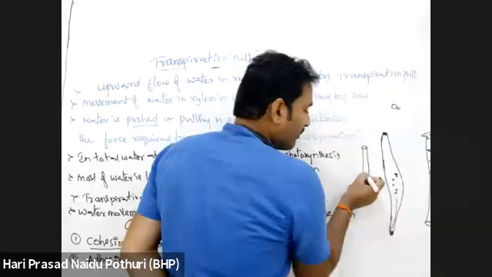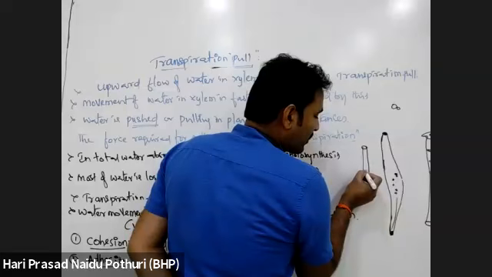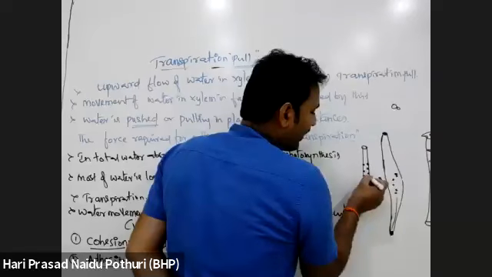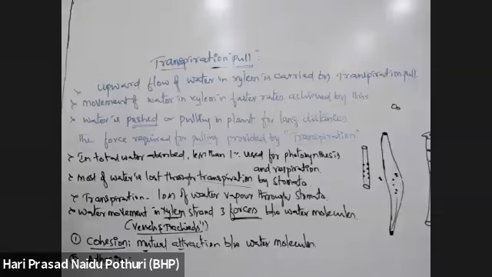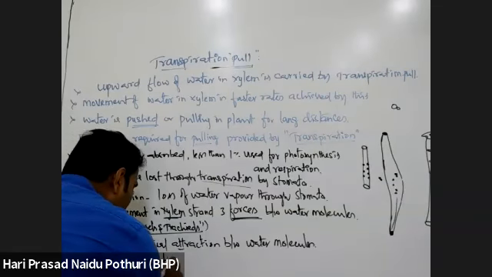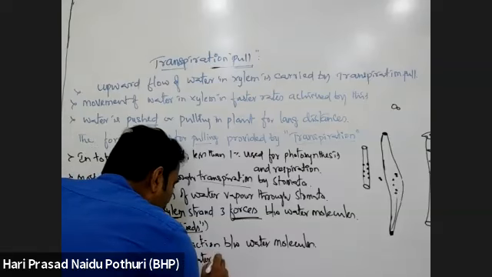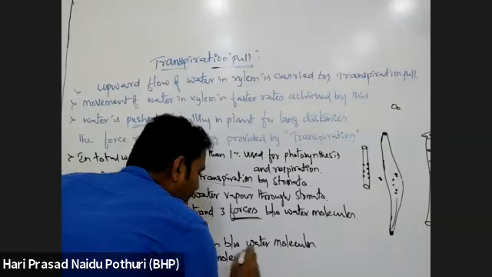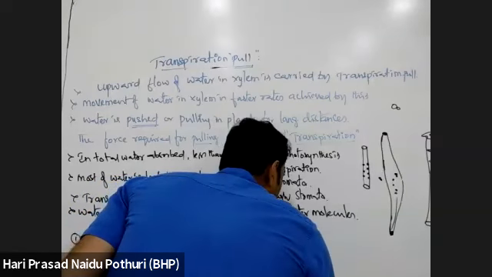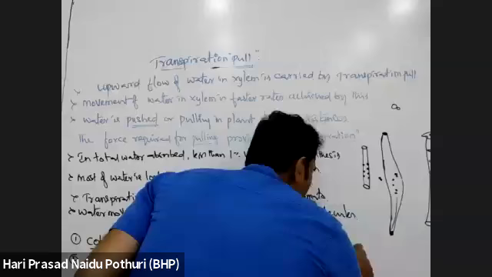Second one, adhesion means the water molecule will get attached to the polar surfaces of the tracheary element or xylem element. That is, attraction of water molecules to the polar surface of xylem elements.